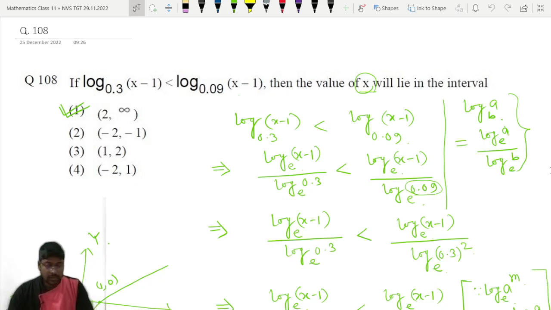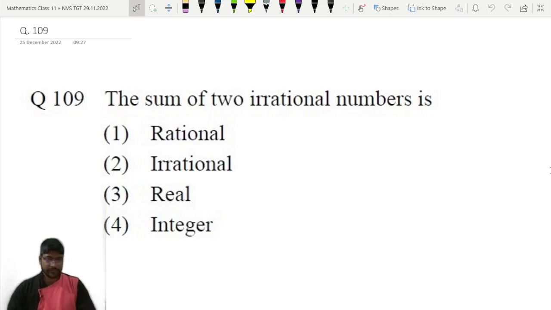Otherwise you will get a wrong solution. So question number 108 we have solved. Now question number 109. Next question. The sum of two irrational numbers is, very easy problem. Okay, just take some example. The sum of two irrational numbers.